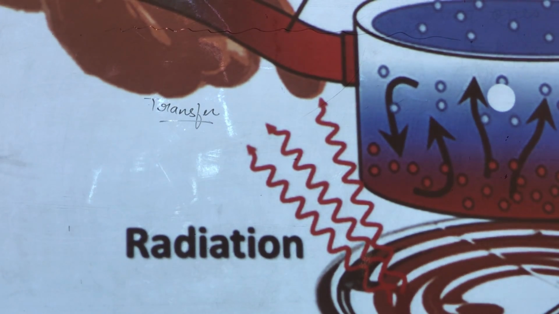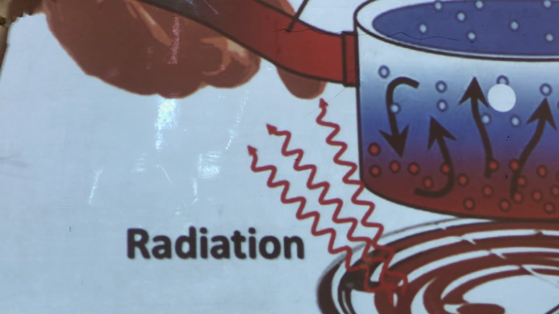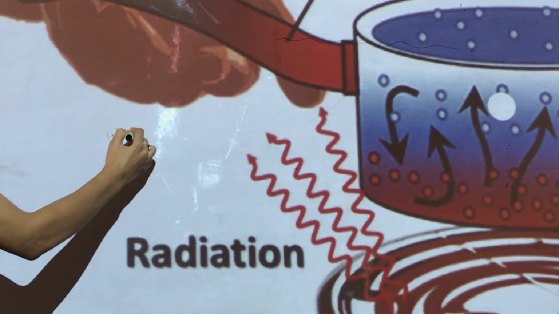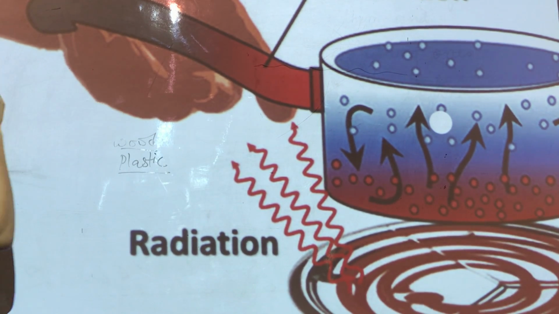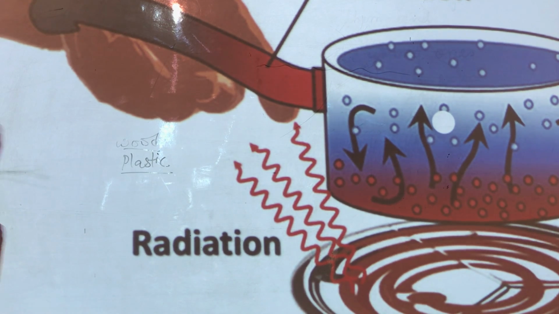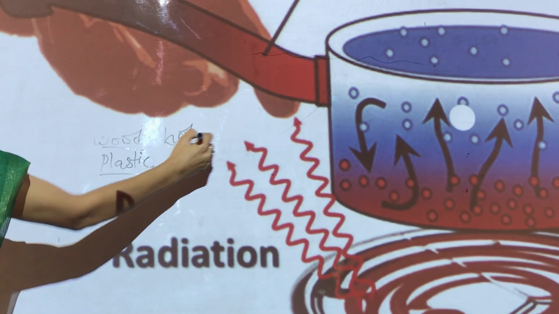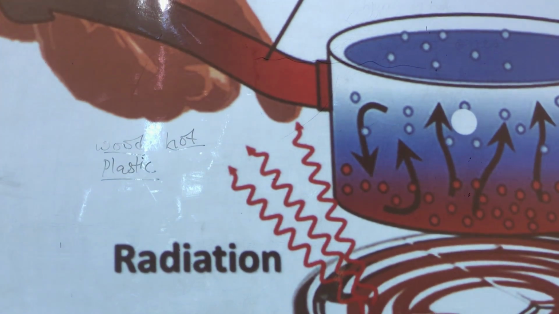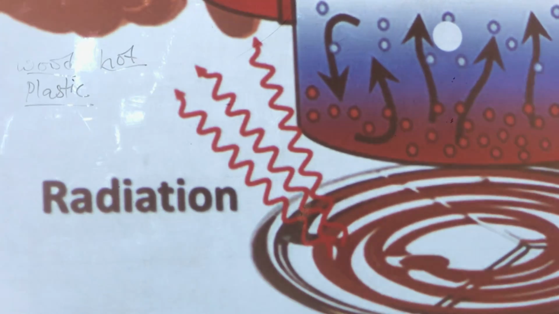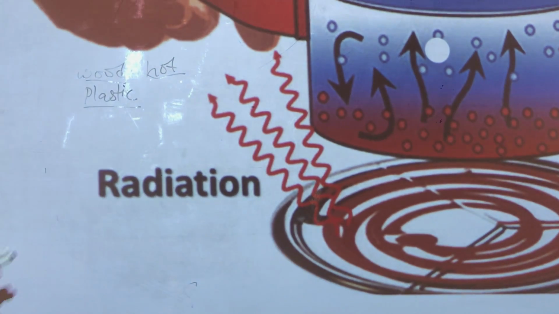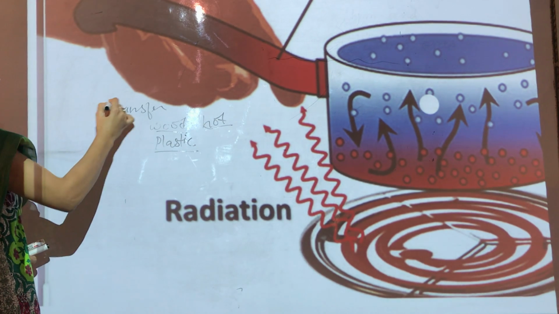Similarly, when you put something in a frying pan and suppose the handle is not covered with wood or plastic, can you tell me what will happen? Yes, your hand will burn. You will suddenly release your hand from the frying pan because it will give you a sensation of extreme hotness. How is it possible? The beaker is kept over the burner, but how come this handle is also becoming hot? Because of the transfer of heat.